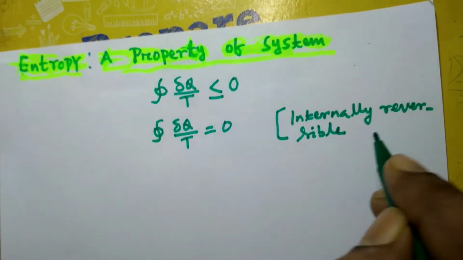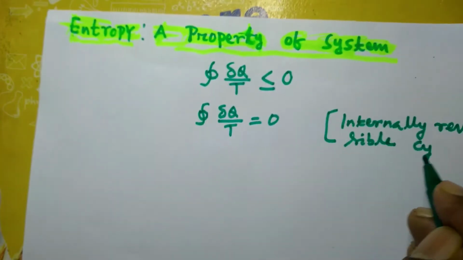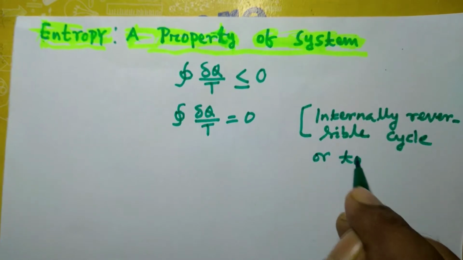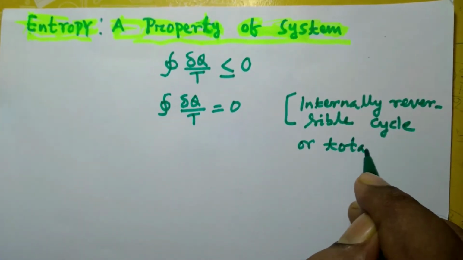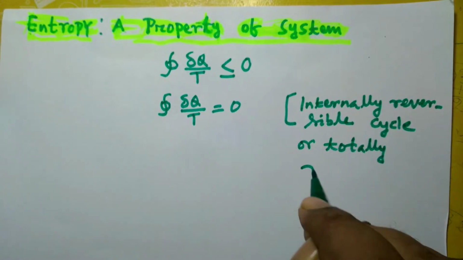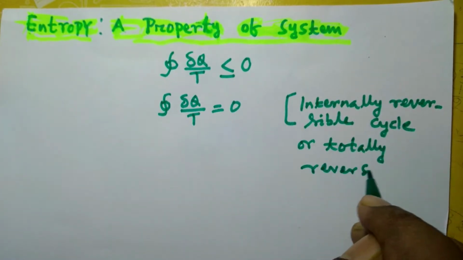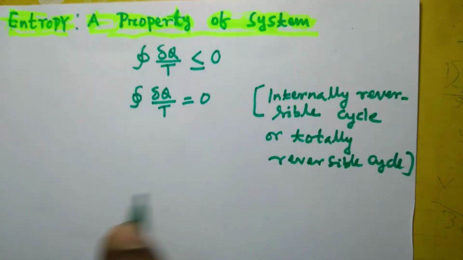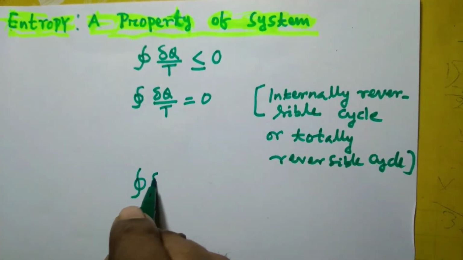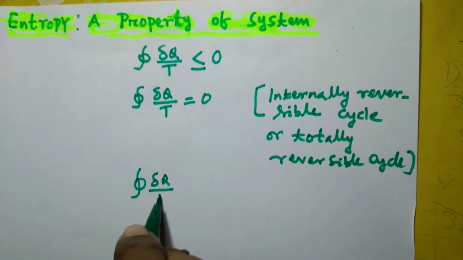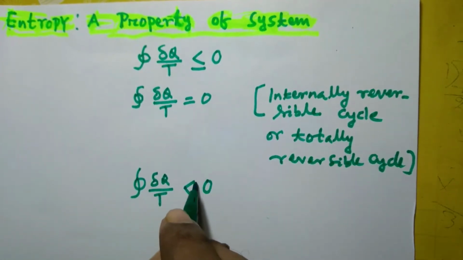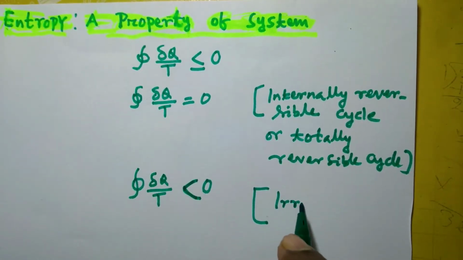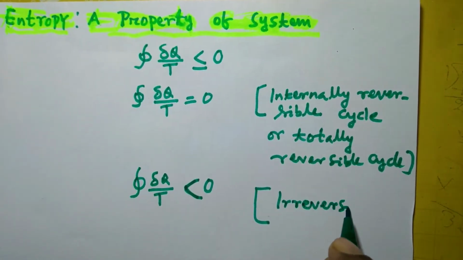An internally reversible cycle, or totally reversible cycle. And this inequality, the cyclic integral of del q by T less than 0, is valid only for an irreversible cycle.